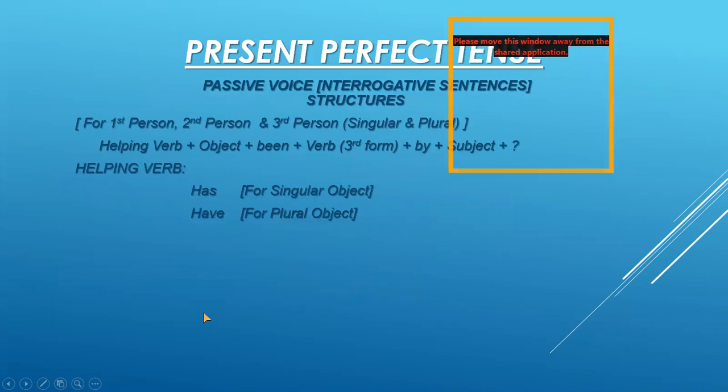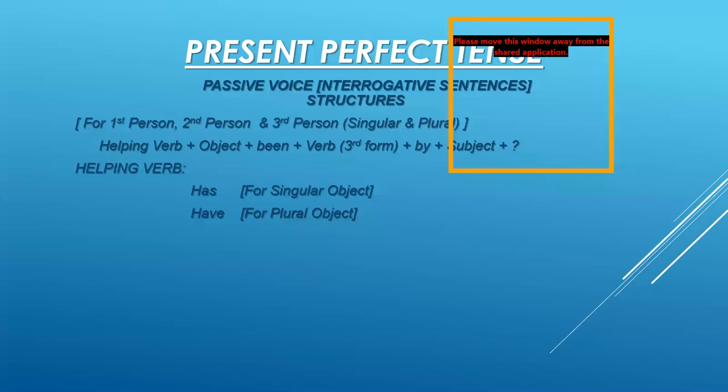Now I am showing you the interrogative sentences in passive voice, and we are continuously doing present perfect tense. Okay, so please be very careful, be very attentive and concentrate on the topic, on what we are doing and what the structures are. We have to learn these structures by heart so that you will be able to convert any sentence.